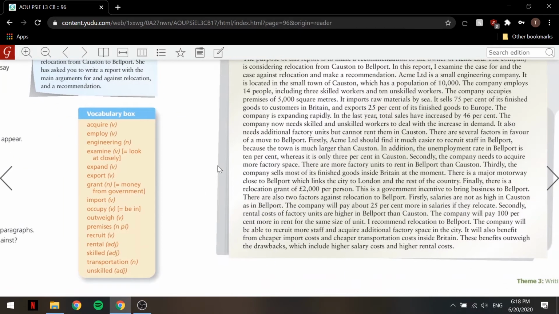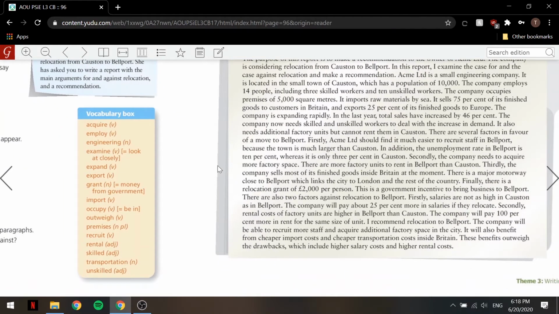Then we have points against, when the writer starts talking about there are also two factors against relocation to Bellport. First, salaries are not as high in Coston as in Bellport. Okay, so the company will pay about 25% more in salaries if they relocate, and they will pay about 100% more in rental costs. That is why not, or points against.